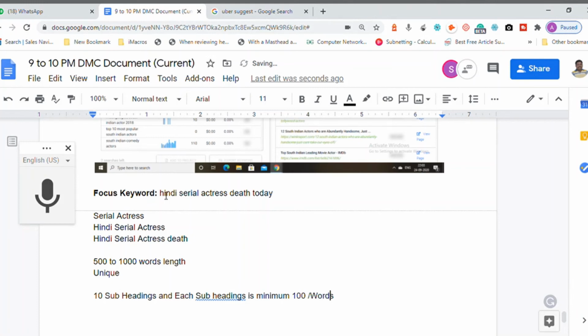You're getting a point. Okay. Each subheading will be written with 100 words. So when I end up writing my 10 subheadings, I will have an article of 1000 words. Now, why should I write a 1000 word article? Because only when I write an article in long form can I add more choice of words inside. Am I right?